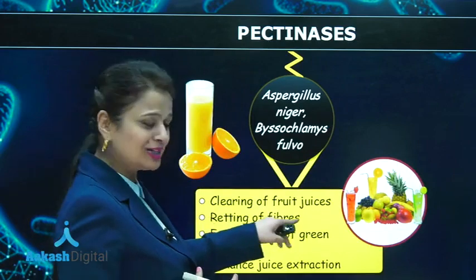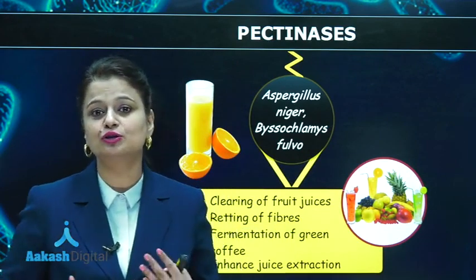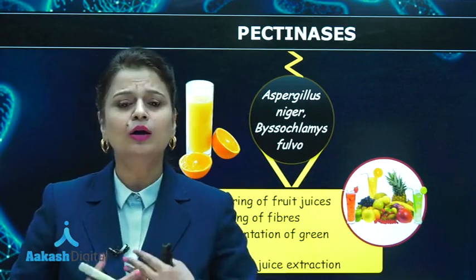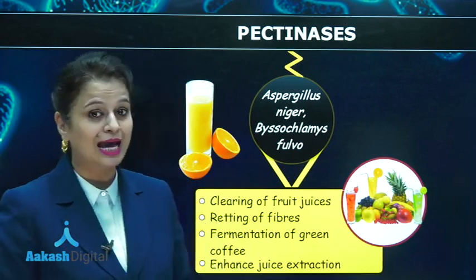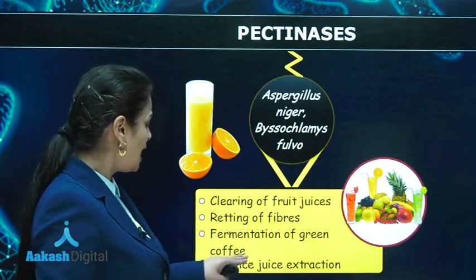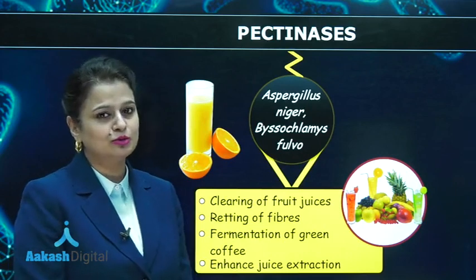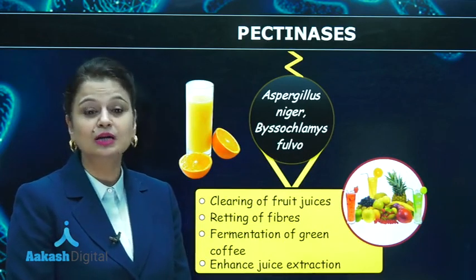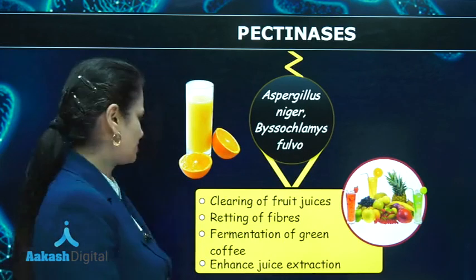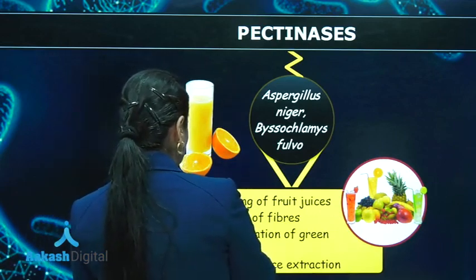Clearing of fruit juices. Second, retting of fibers. Retting of fibers means separation of fibers from the stem or other parts of the plant. Along with that, they are used for fermentation of green coffee and enhanced juice extraction. Amongst all this, you have to focus on the use which is given in the NCERT, that is clearing of fruit juices.